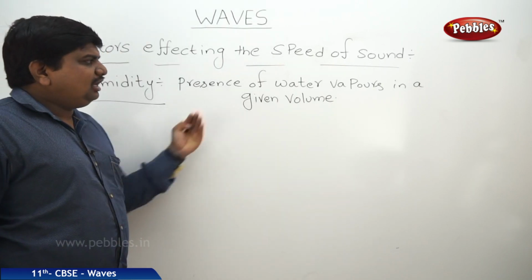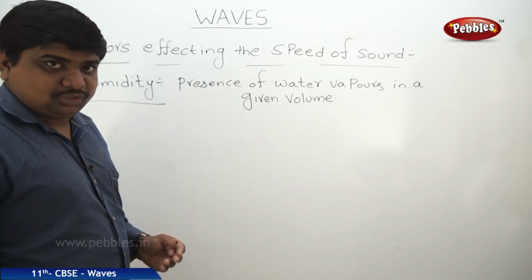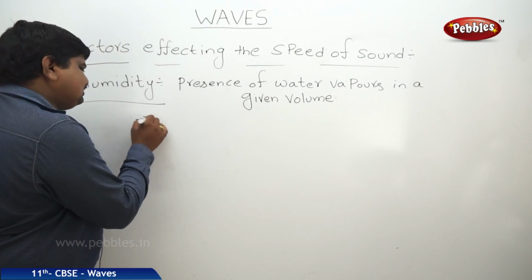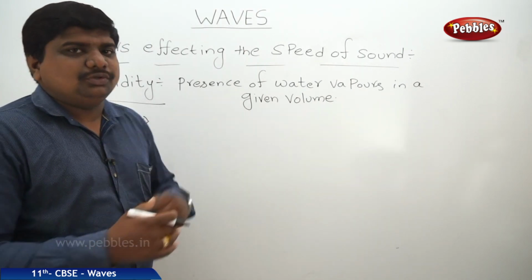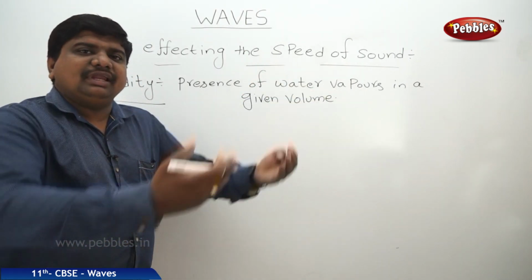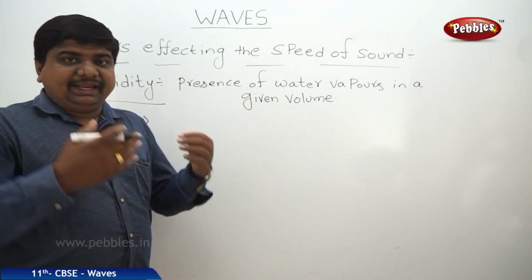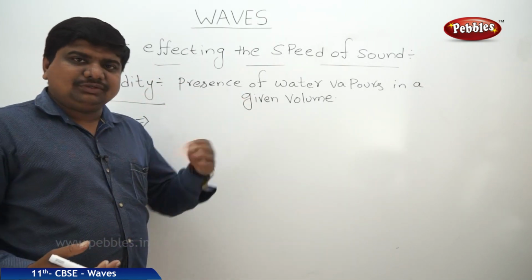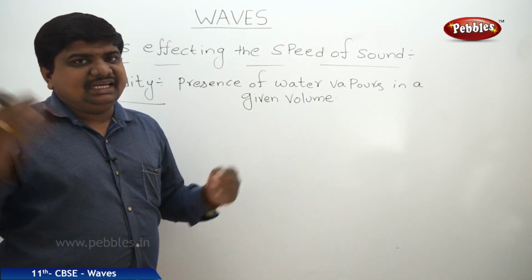That means if more water vapors are present in the given volume, and a sound wave is whistled from a source, these water vapors will absorb it, and it will propagate to longer distances without any diminishing.